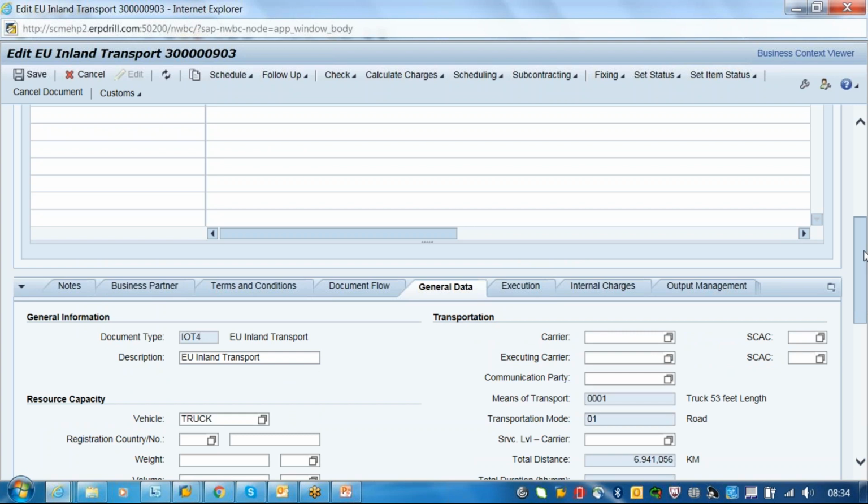Till now, whatever we have learned is new for you, right? Till now you hadn't heard about the forwarding order and freight order, but from now onwards, whatever we discuss is completely specific to TM. So you have to be thorough in the part we have discussed till now. There will be nothing called LSP or TM separately. Everything we discuss from the next 50% will be applicable for both TM as well as LSP.